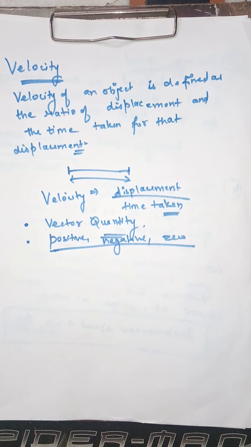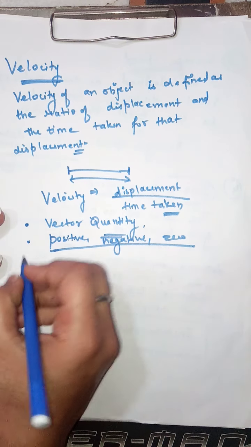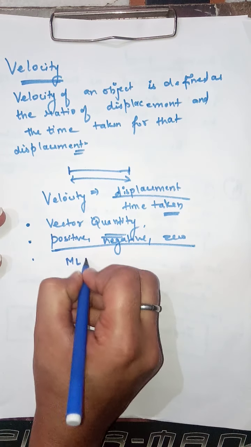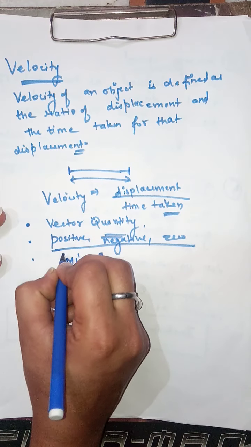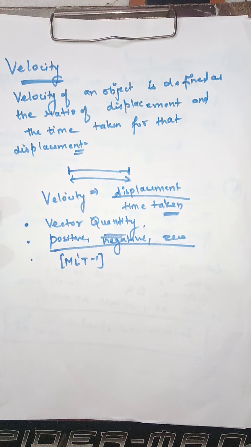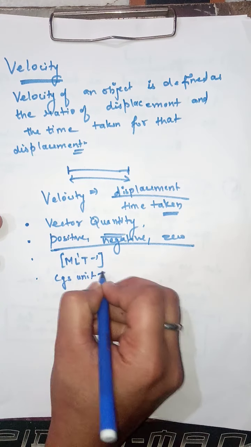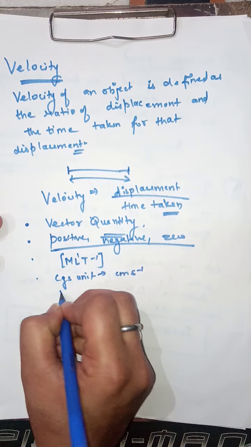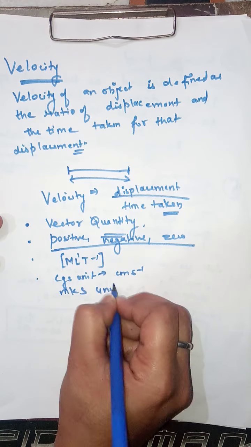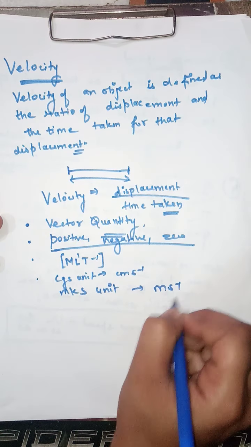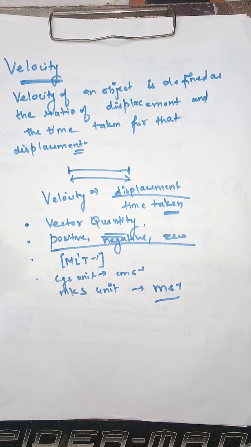Next thing is the dimensional formula of velocity, which is M L^1 T^-1. Again, its CGS unit is centimeter second inverse and MKS unit is meter second inverse. These are the CGS and MKS units of our velocity.